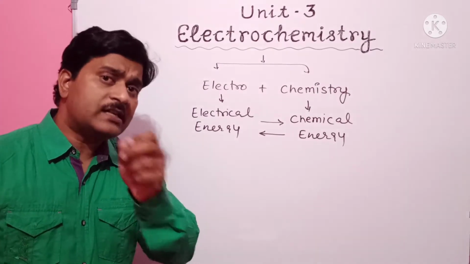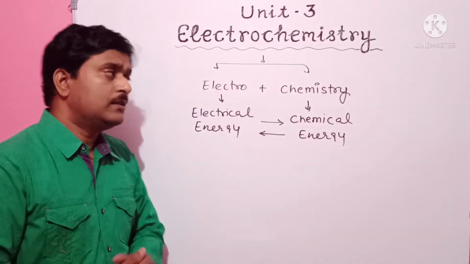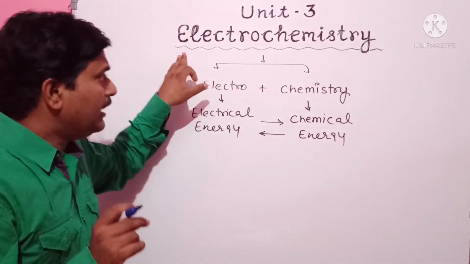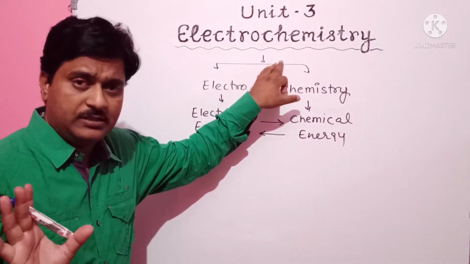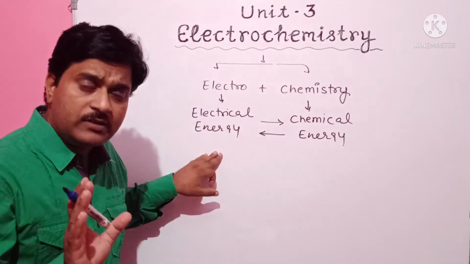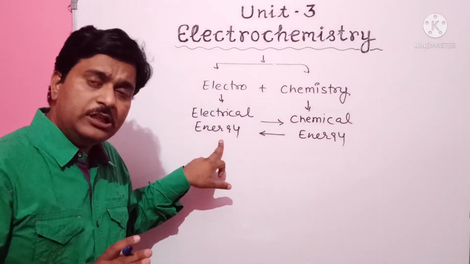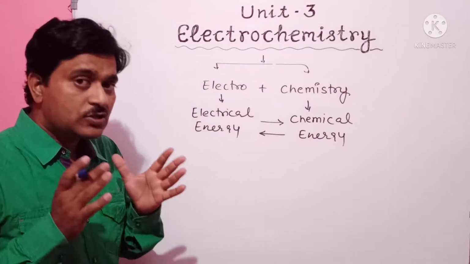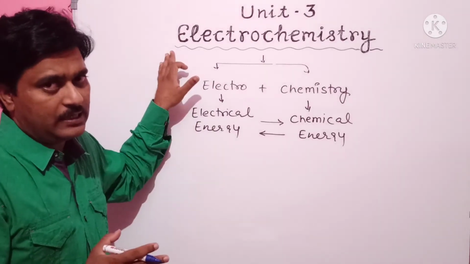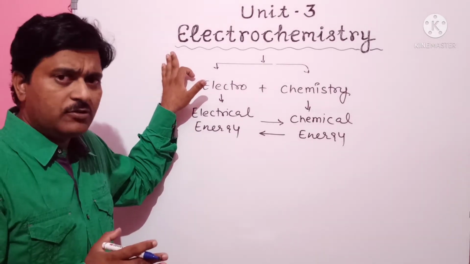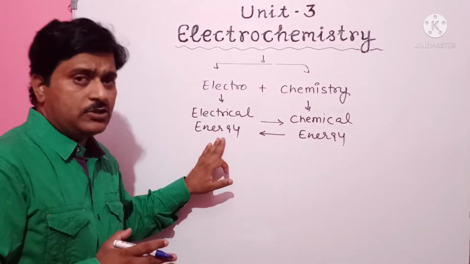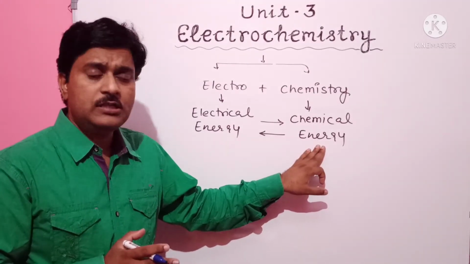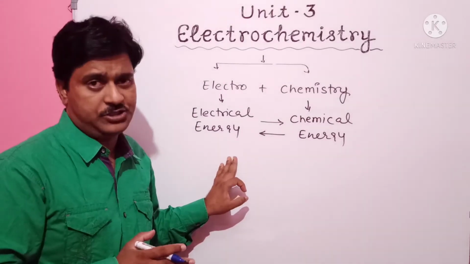Suppose someone wants to know from you what you mean by electrochemistry, then your answer will be that electrochemistry is the branch of chemistry in which conversions of electrical energy into chemical energy and chemical energy into electrical energy take place. So it is very easy to understand the concept if you know this.